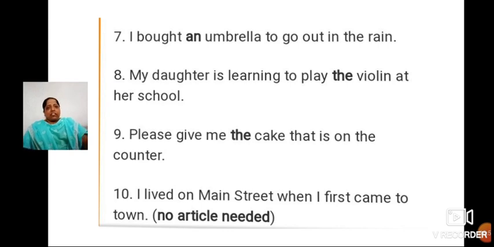Why? I have cleared the rules before starting the concept. What are the rules? When an is used, when a is used: an is used with the vowels, the words which are starting with the vowels, or the words whose sound is a vowel sound. And a is used with the consonants; if the word sounds like a consonant, then a is used. For a particular noun, the is used.